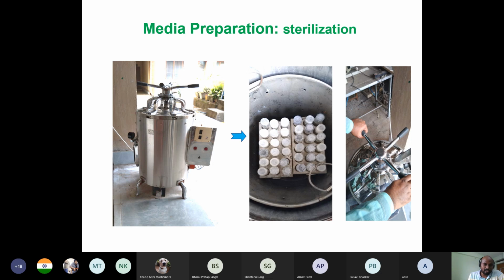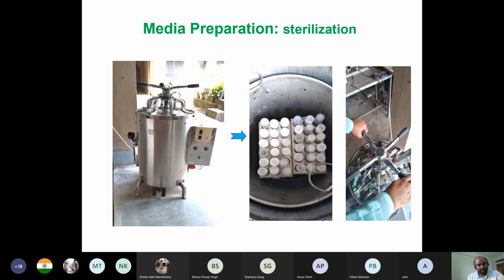This machine is called an autoclave. It operates at 121 degrees centigrade under 15 psi pressure for 15 to 20 minutes. That will kill all the harmful bacteria and all the fungus, if any is present in the media. At this temperature, it has been tested and is followed worldwide, and it will not harm your media.